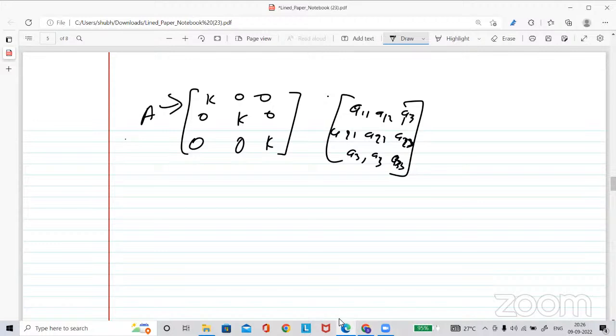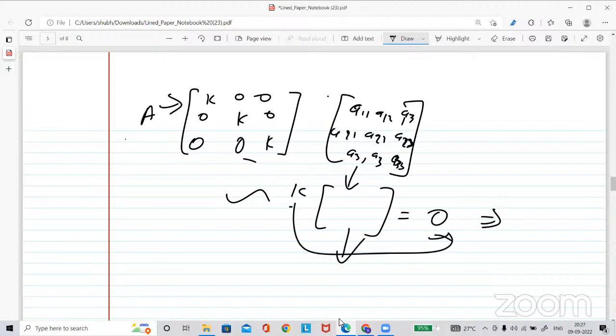This multiplication can be thought of as k times this matrix. And if the product is 0 and B is non-zero, then our k is going to be 0, right? That's the reason for the name scalar matrix: it behaves like a scalar. Scalar means multiplying a matrix by a real number.